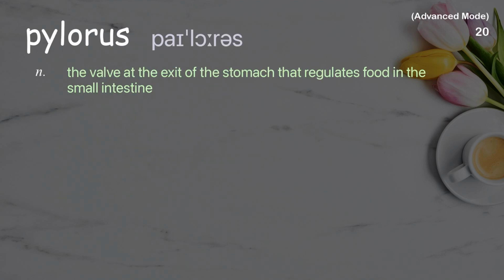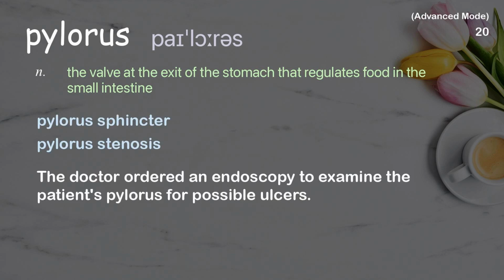Pylorus. The valve at the exit of the stomach that regulates food in the small intestine. Examples: Pylorus sphincter. Pylorus stenosis. The doctor ordered an endoscopy to examine the patient's pylorus for possible ulcers.